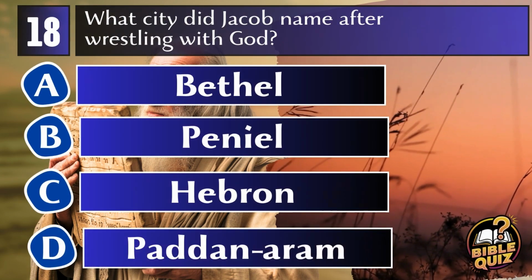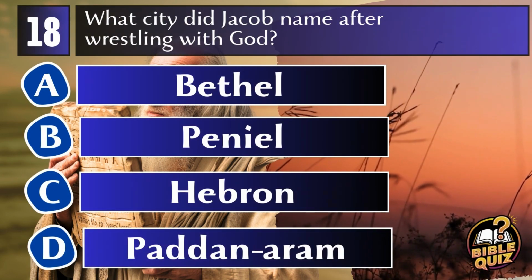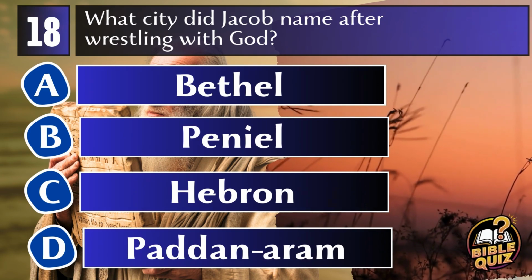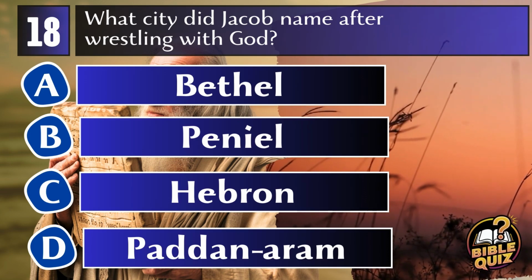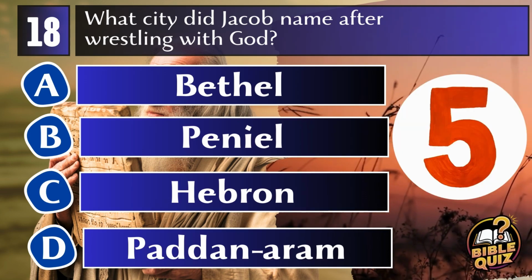Question 18. What city did Jacob name after wrestling with God? A. Bethel. B. Peniel. C. Hebron. D. Paddan Aram.